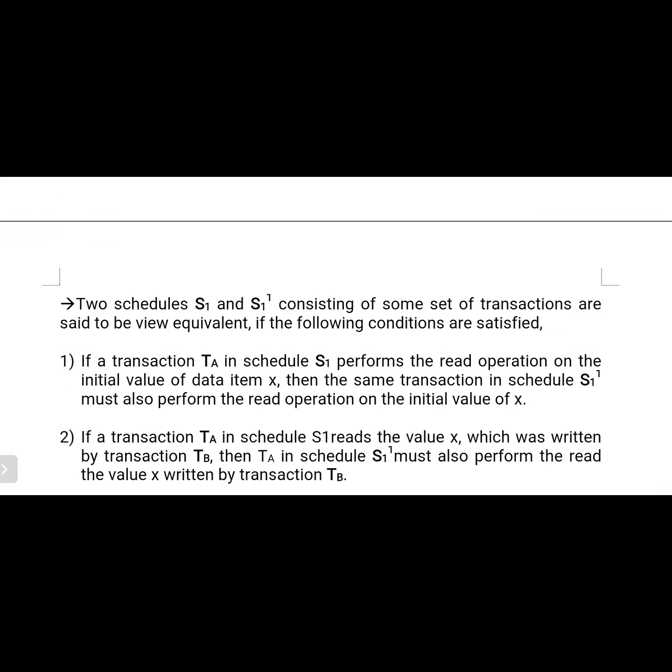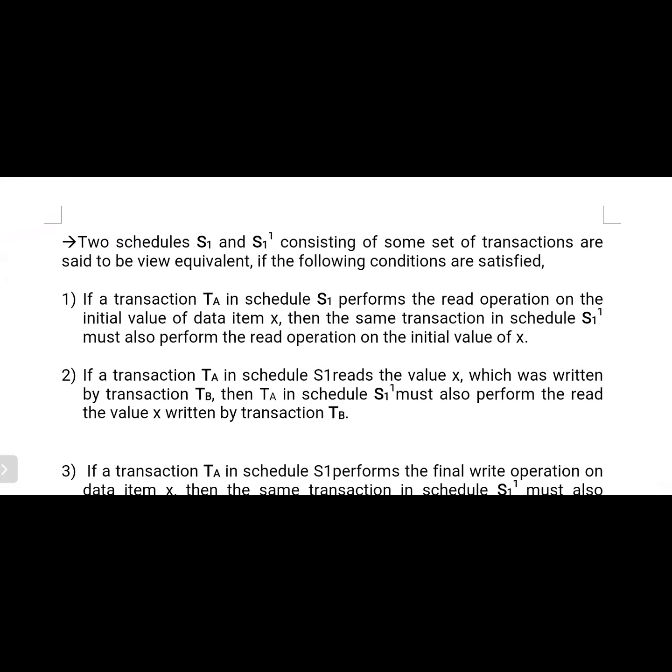Two schedules S1 and S1 dash consisting of some set of transactions are said to be view equivalent if the following conditions are satisfied. If transaction TA in schedule S1 performs a read operation on the initial value of data item X, then the same transaction in schedule S1 dash must also perform the read operation on the initial value of X.